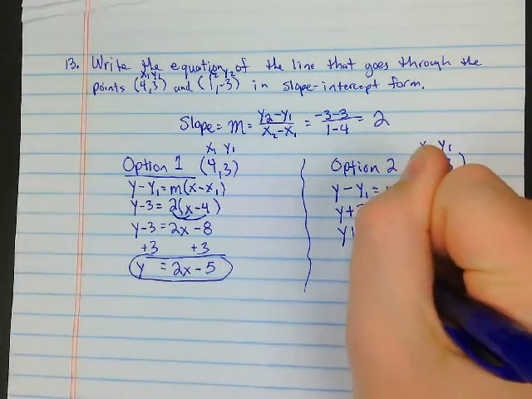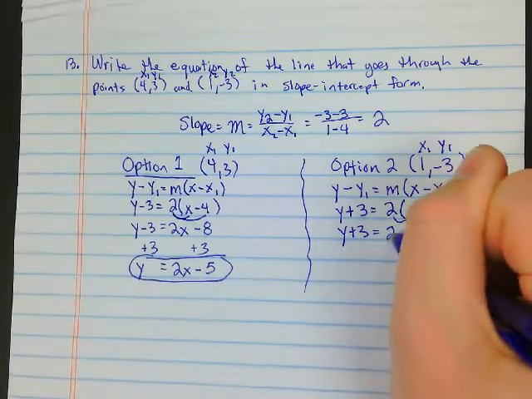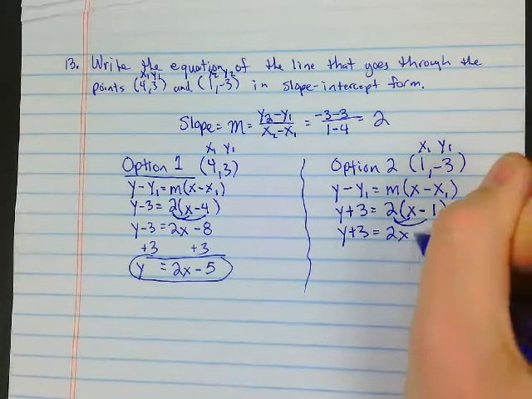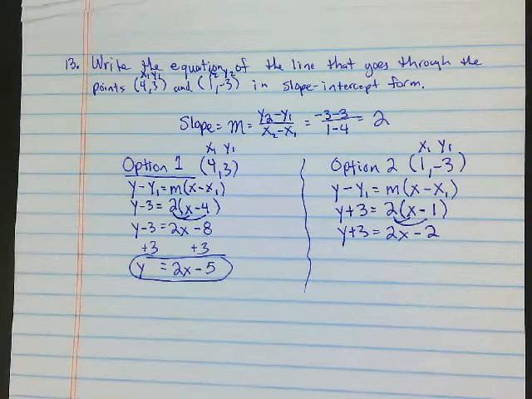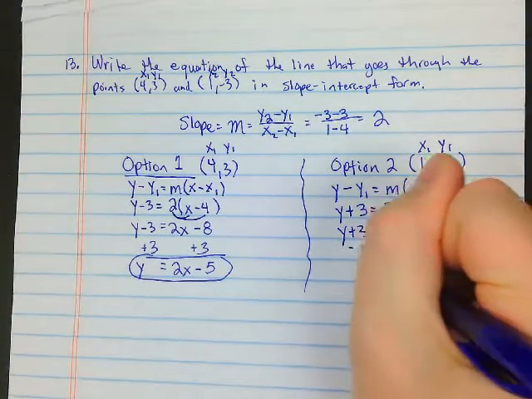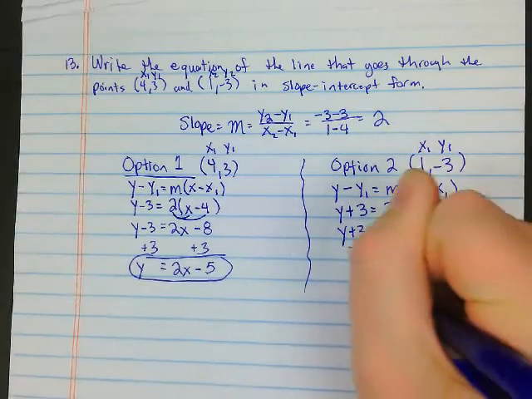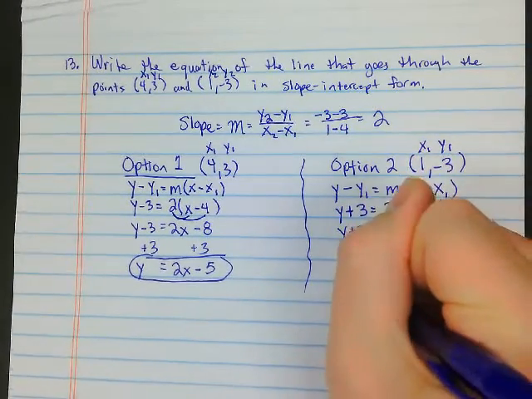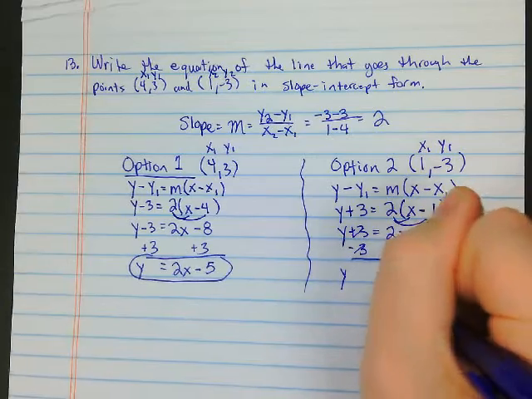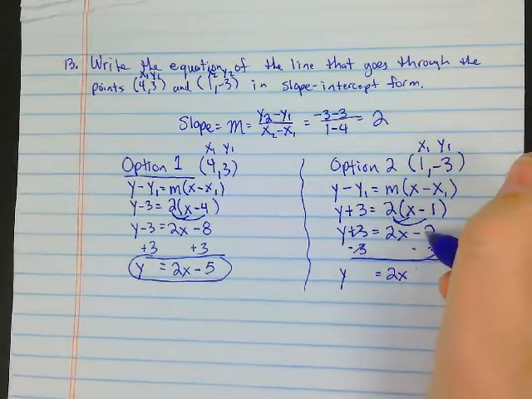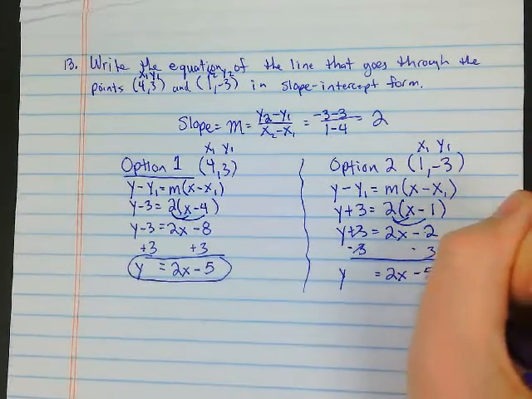Distribute. Y plus 3 equals 2x minus 2. Subtract 3 from both sides. The y comes down. Those cancel. Y equals 2x. And -2 minus 3 is -5.